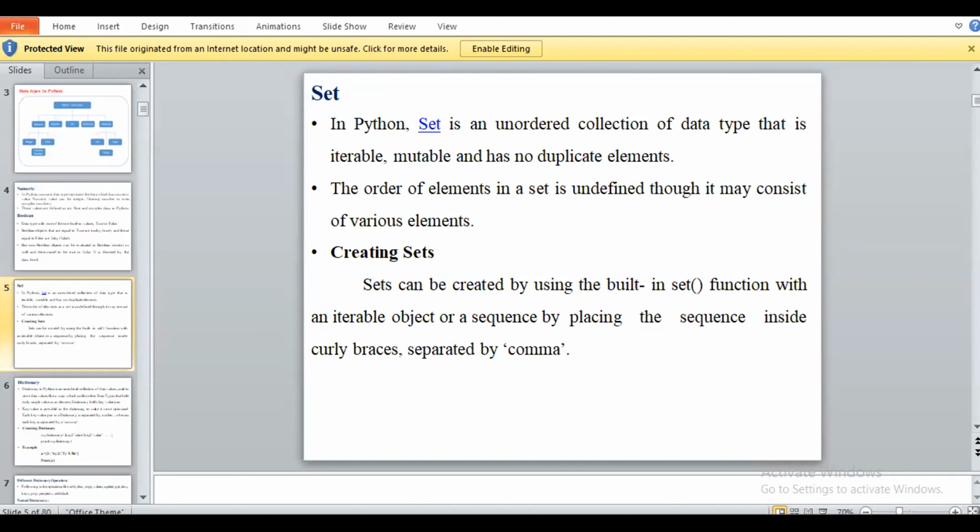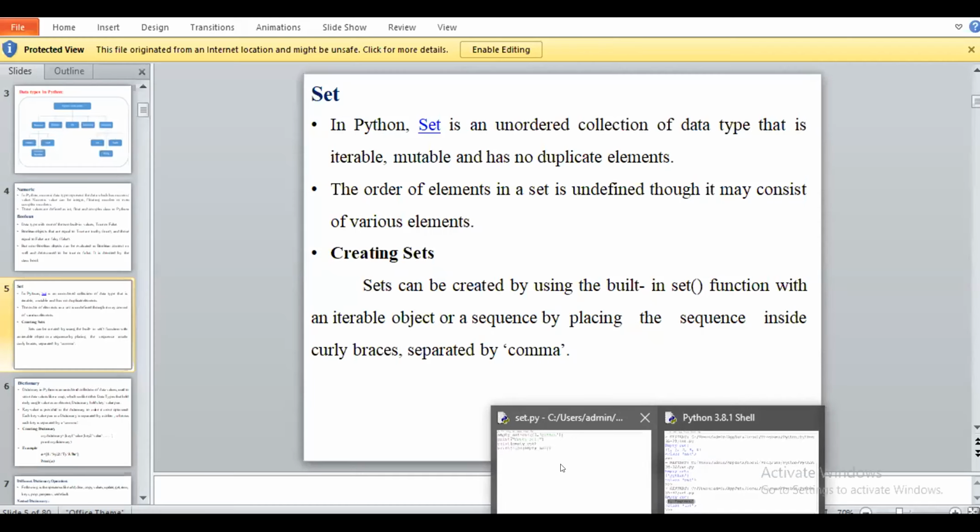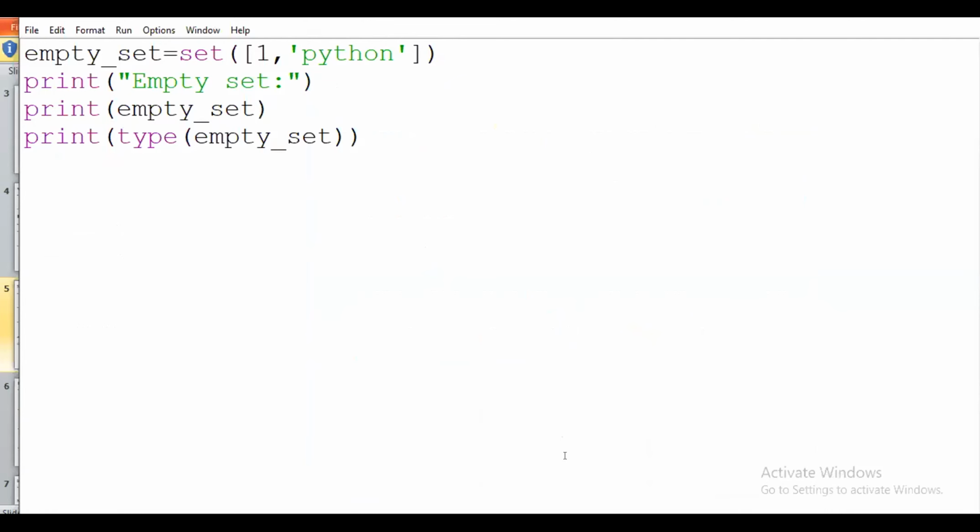Anyone completed? If any doubt is there regarding set operator, set data type, you have to ask directly here, or you have to message me personally if you have any doubt regarding this point.